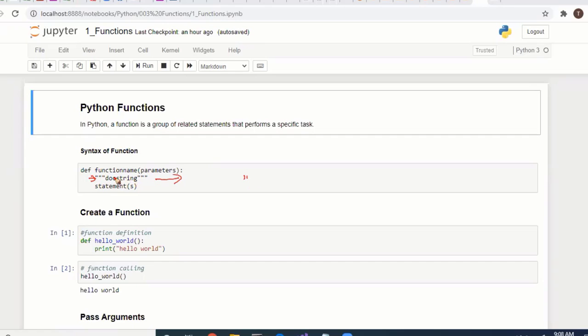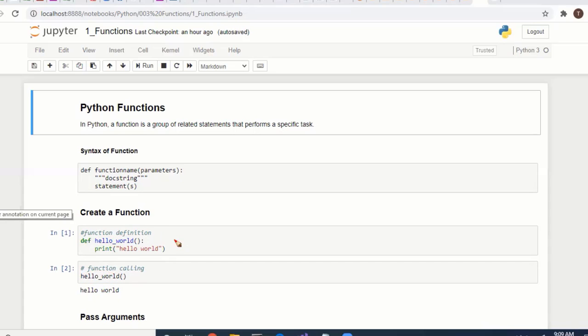We have already discussed the docstring. So you can write a function like this. Here you can see a hello world function definition. The function name is hello_world. In this, what is the statement? We are printing hello world. So how to call this function? You have to call this function with its name, hello_world. If you call it anywhere, it will get executed.